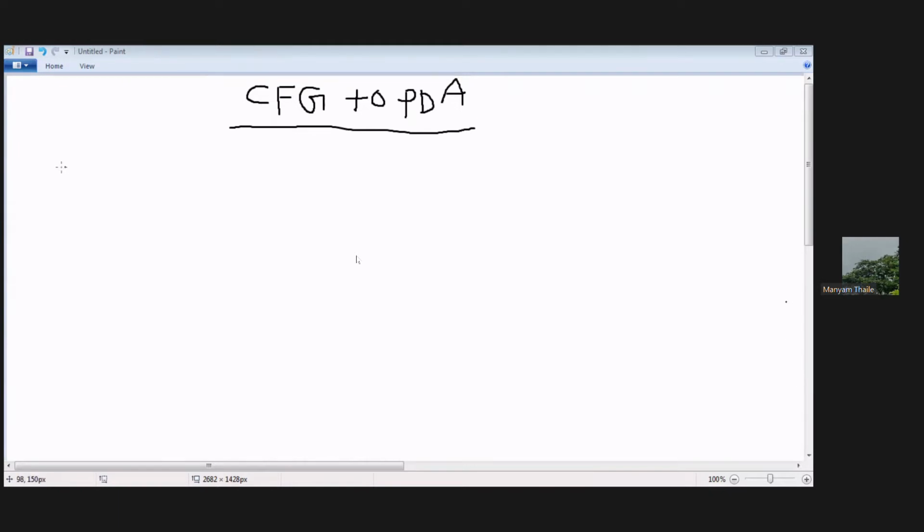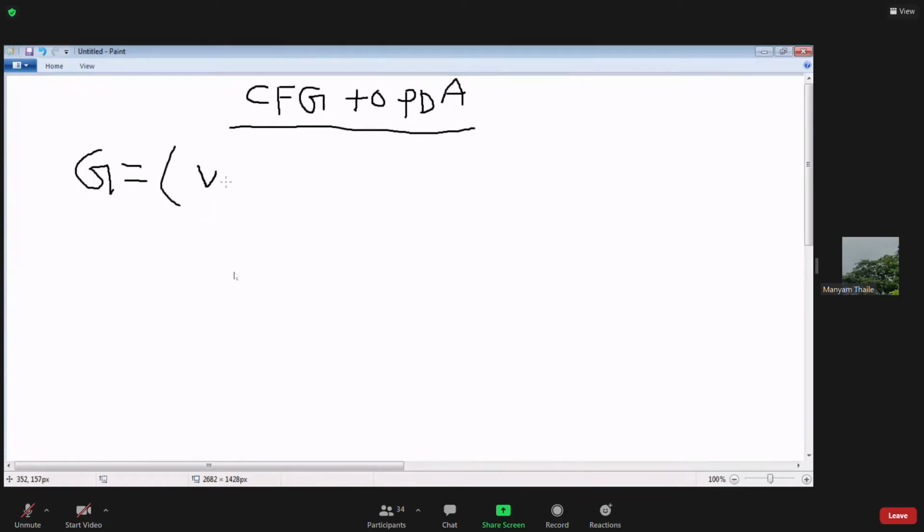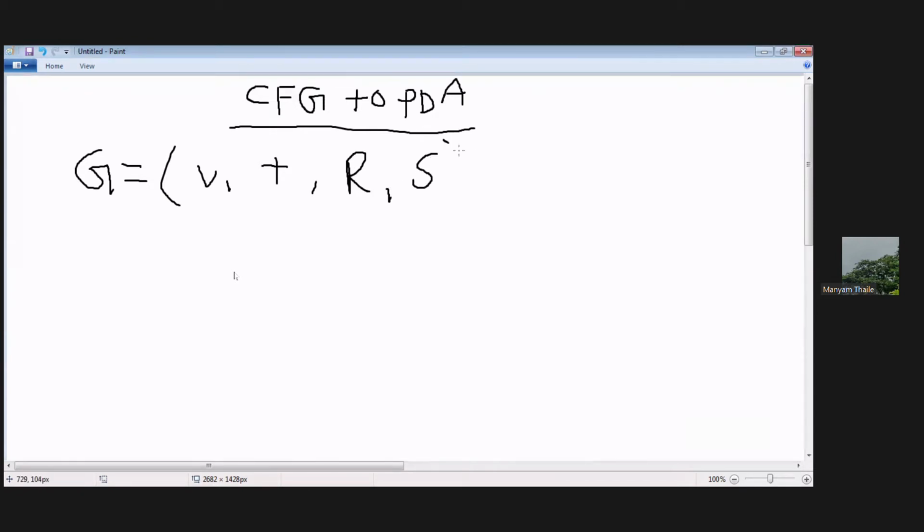So for G, this is the given grammar CFG: V, T, R, S. V is a set of variables, T is a set of terminals, R is a set of rules, and S is a start symbol or initial symbol. Okay? So this is the given CFG. Now we are going to convert it to PDA. So this is a context-free grammar.